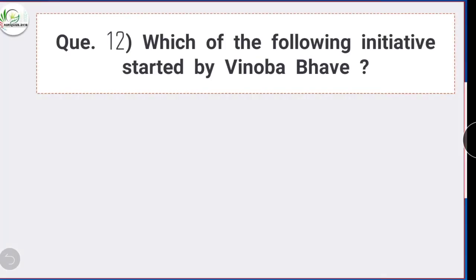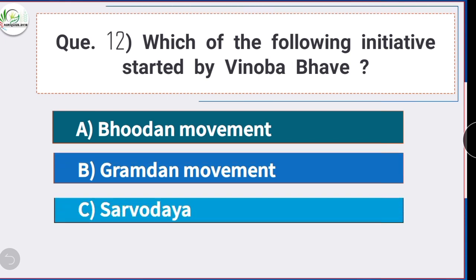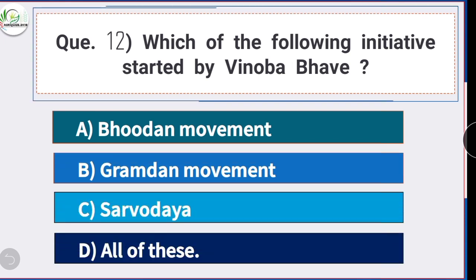Question number 12. Which of the following initiatives started by Vinoba Bhave? Option D is the correct answer, all of these. That means all the three movements were started by Vinoba Bhave, that is Bhoodan movement, Gramdan movement and Sarvodaya.